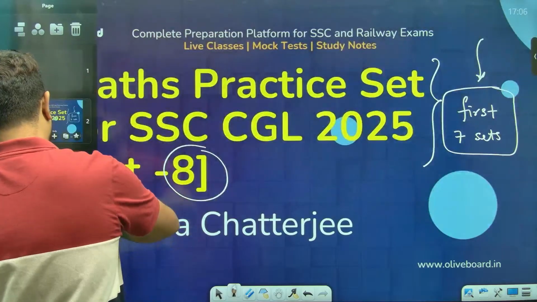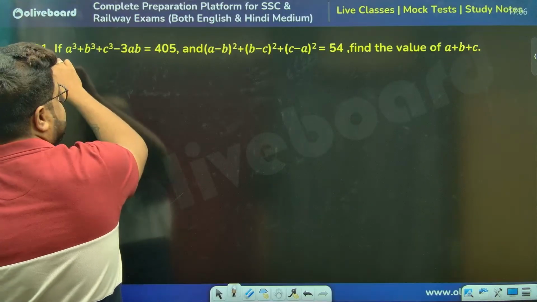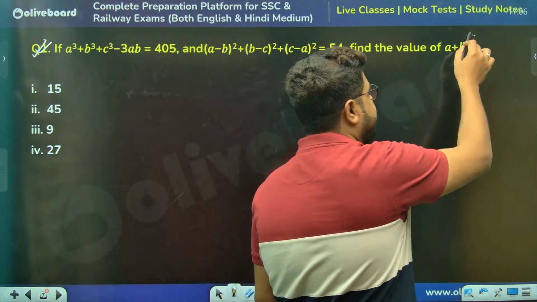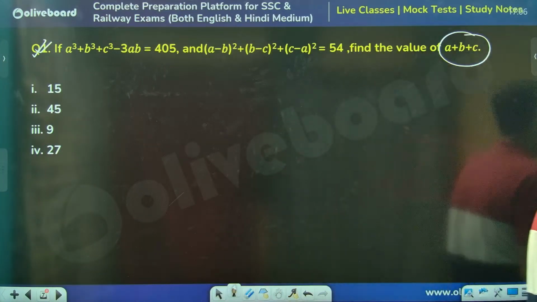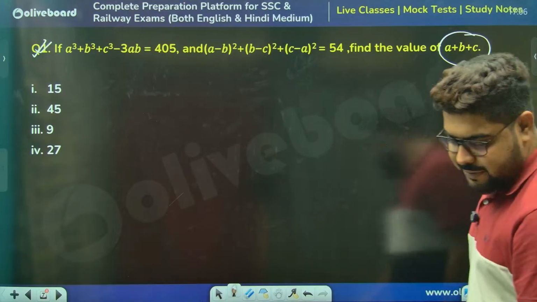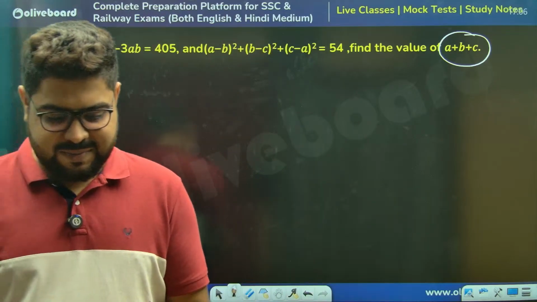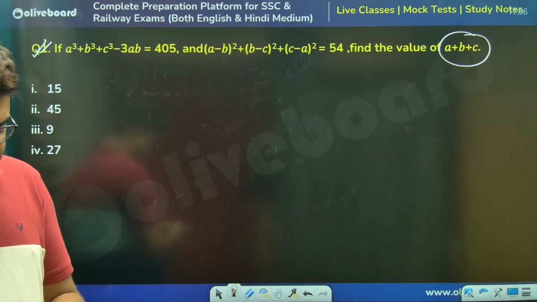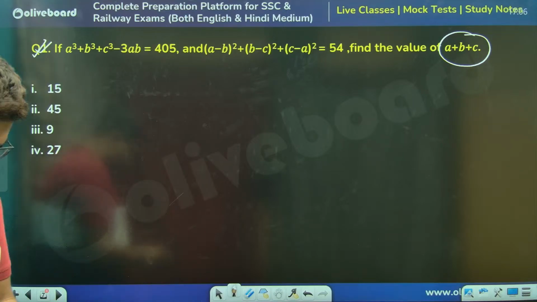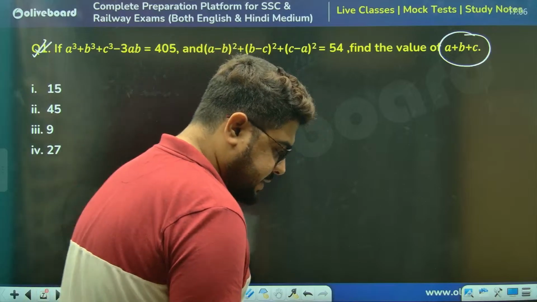First question of the day: find the value of a plus b plus c. Very good questions, and as always, all of these are CGL PYQs. Please solve. Very simple question.